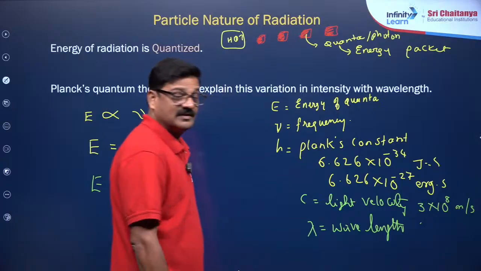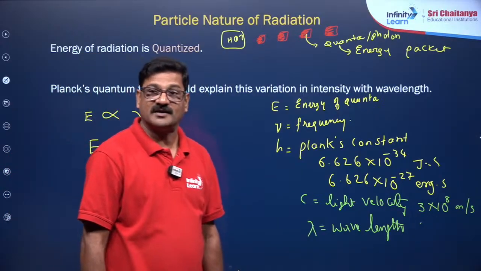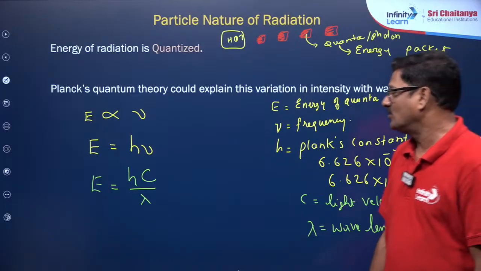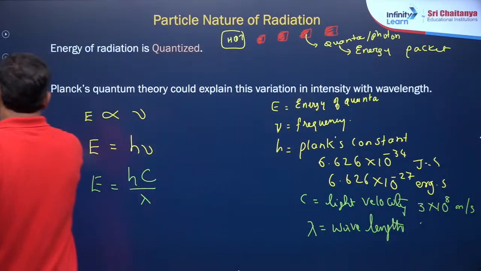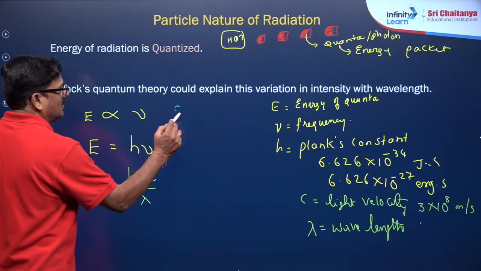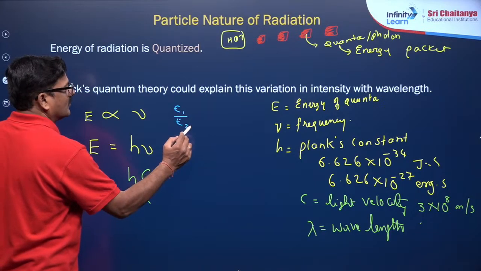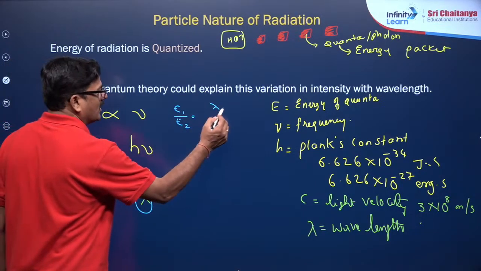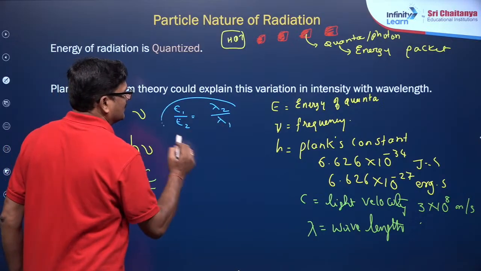You know the wavelength, 1 angstrom unit is equal to 10 power minus 8 centimeters, right? So based on this, E1 by E2 is equal to lambda 2 by lambda 1, since lambda and energy are inversely related.